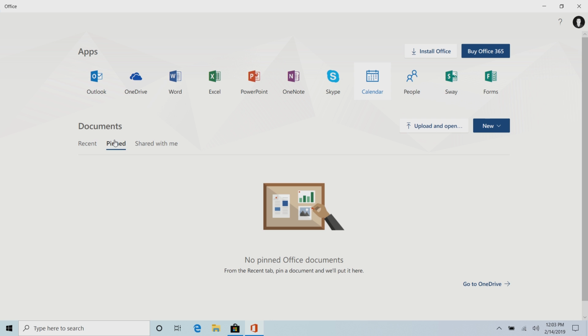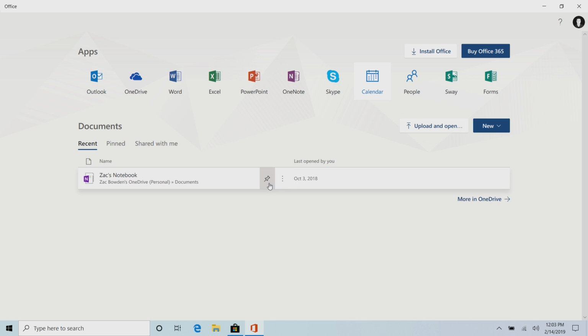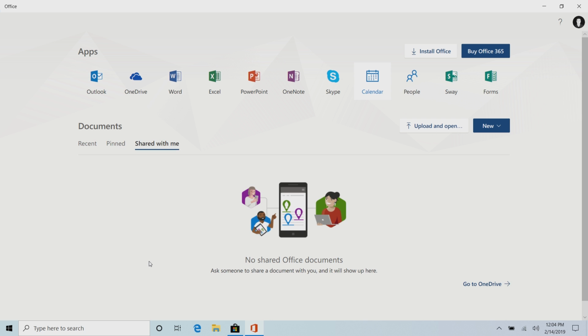You can also pin certain documents to the pinned area here. If we click on that there, that will now show up in the pinned area, so you can never lose certain documents if you need quick access to them all the time. And then you can also see the documents that are shared with you.